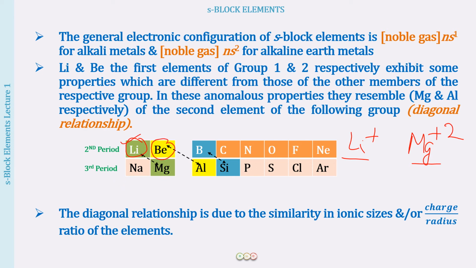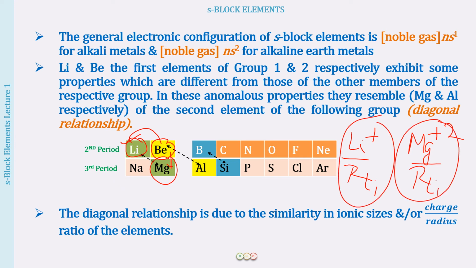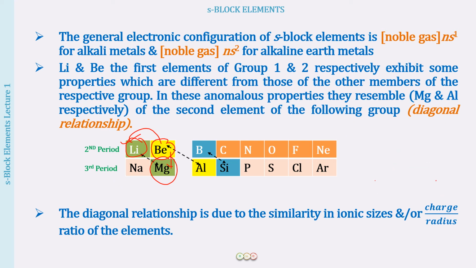And then we have beryllium. It will be smaller in size than lithium, and from beryllium to magnesium there is going to be an increase in size, because in a group the atomic radii are increasing, right? So what we find is that there is a similarity in this charge over radius ratio over here and here. Okay, so there is a similarity in the ionic sizes of lithium and magnesium, then beryllium and aluminium, and therefore we see a similarity in the way they are behaving in many of the properties. So this is something that you have to remember.